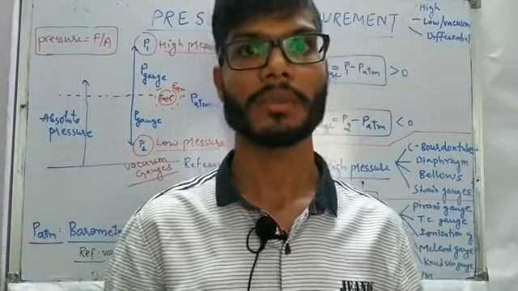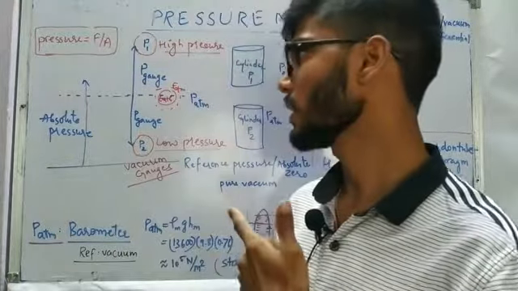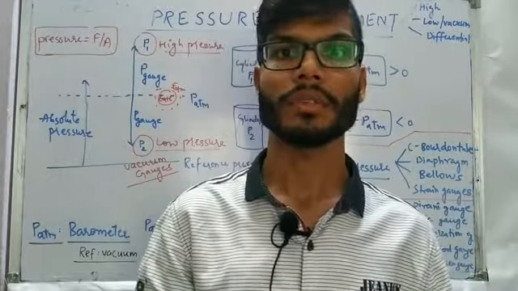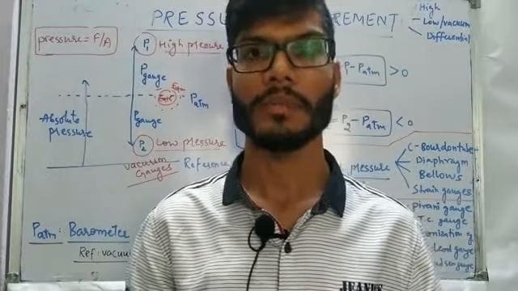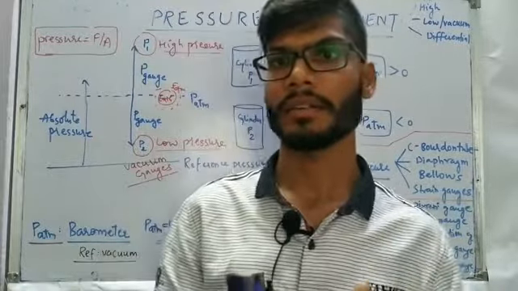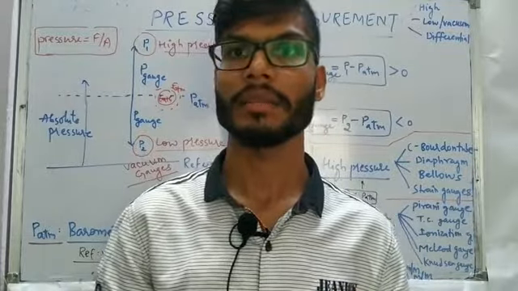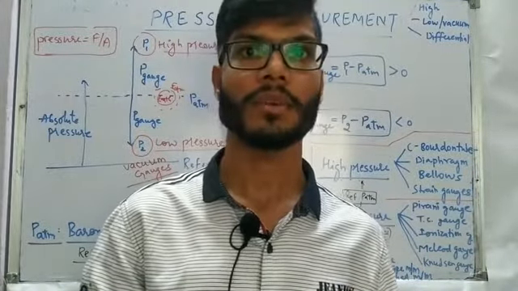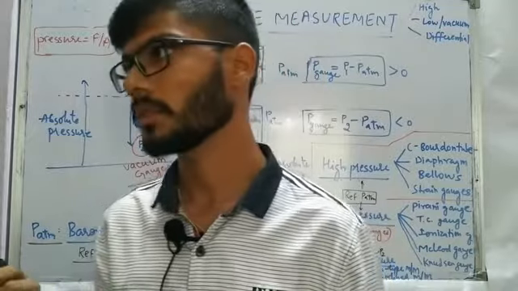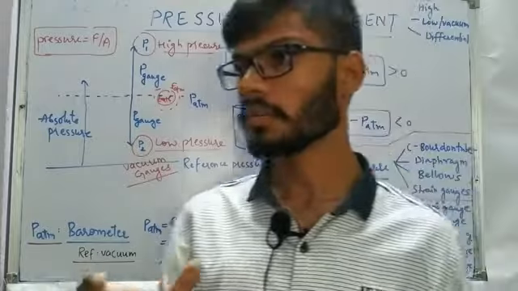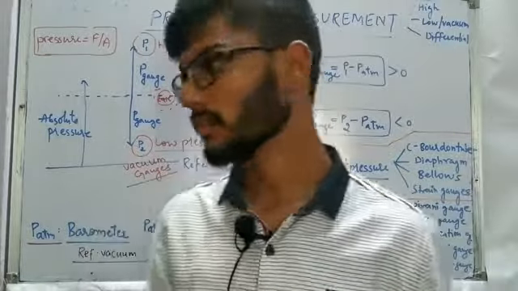I would also like to make it clear right now that the value of atmospheric pressure is going to change with respect to the location. For example, if I am at sea level, the atmospheric pressure is going to be different, and if I go a little higher than sea level, the atmospheric pressure is going to vary. Or in the same way, if I go lower than sea level, the atmospheric pressure is going to change.